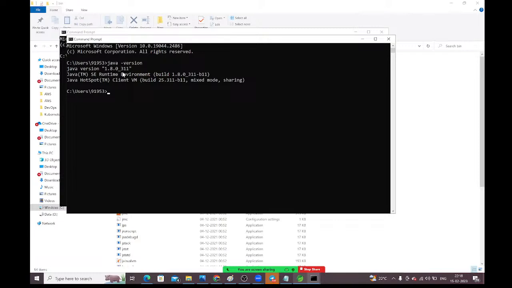Guys, if you are not setting the environment variables, then whenever you give java here, the operating system can't understand what this Java is. You are giving java, but you are not setting the environment variables, so how can the operating system understand? It can't. That's why first we need to set both the Java home and the path. Who will use those environment variables? The operating system will use them. Is it clear?